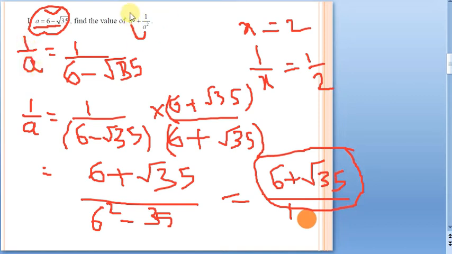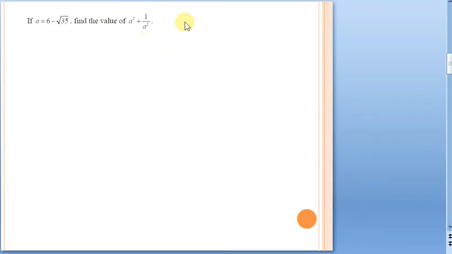What are we asked for? A square plus 1 by a square. So let us see here. We have a as 6 minus root 35 and 1 by a as 6 plus root 35. What we want here is a square plus 1 by a square. As I told you, it can be done in two ways. So let us see the direct way.